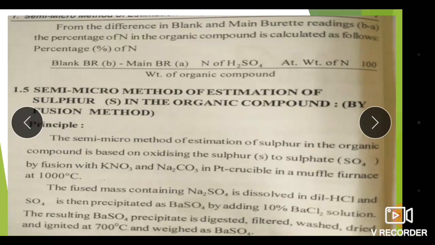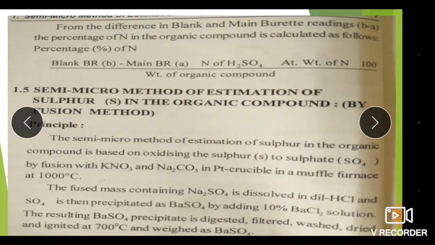After fusion, the organic sulfur is converted into sodium sulfate, which is dissolved in dilute HCl and converted into 2Na+ and SO4 2-. When 10% BaCl2 solution is added to this solution, we get a precipitate of BaSO4.